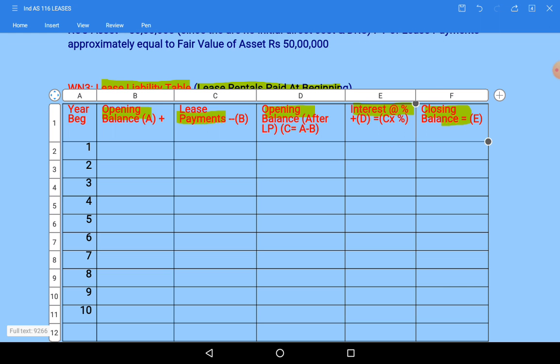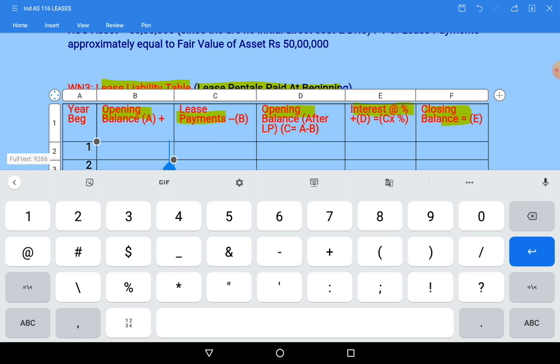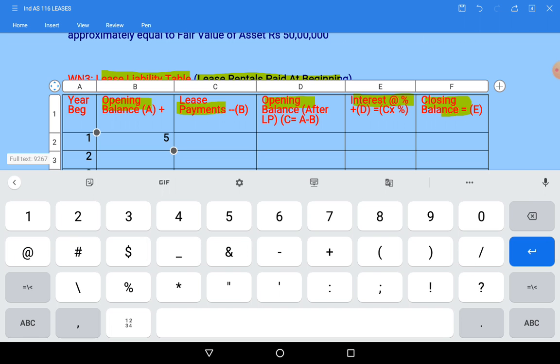So first year opening balance is how much? First year opening balance is 50 lakhs, that is the value of the liability. So I will take 50 lakhs. Lease payments at the beginning of the year is 5 lakhs. So we take 5 lakhs. Opening balance after lease payments from 50 lakhs, if you deduct 5 lakhs, it will become 45 lakhs.